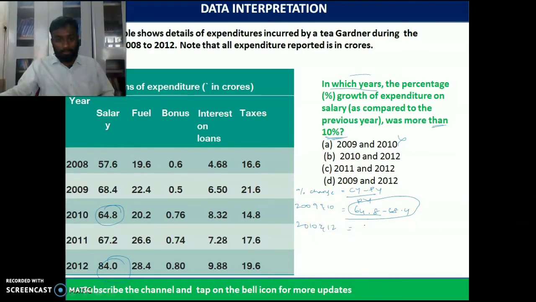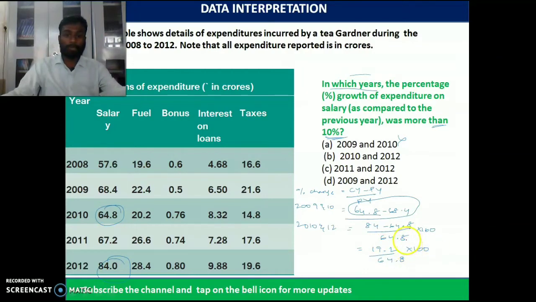So what is the value of the current year? 84 crores minus 64.8 crores divided by 64.8. Let us take the value into 100. 84 minus 64.8 is 19.2. 19.2 by 64.8 into 100.